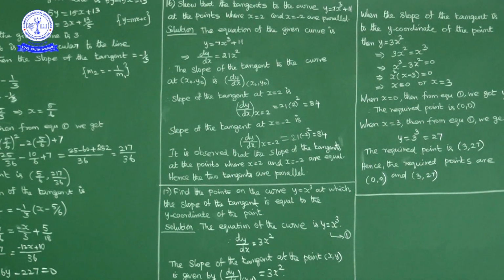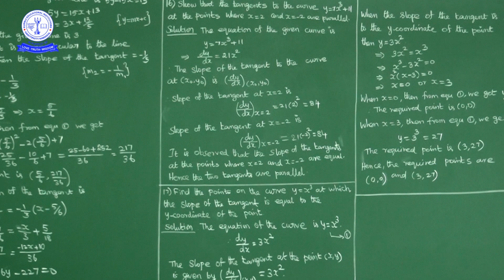Okay. Next question. Find the point on the curve y is equal to x cube at which slope of the tangent is equal to the y coordinate of the point. Now here question is, you have to find points on the curve y is equal to x cube at which slope of the tangent dy by dx is equal to y coordinate of that point.